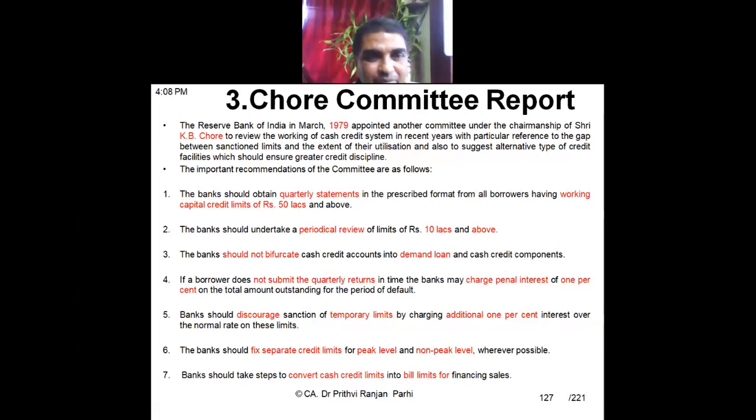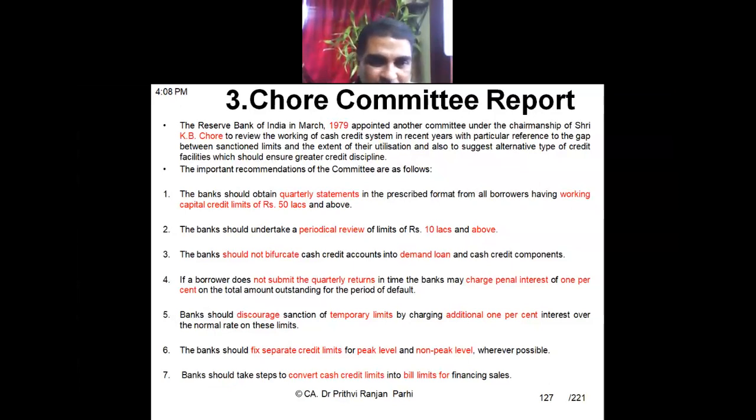If the borrower does not submit quarterly returns, the bank has to ask for these quarterly statements. If the borrower does not submit quarterly returns, then the bank may charge penal interest of 1% on the outstanding amount. So the borrower should be sincere to submit quarterly returns, and the bank can review it periodically. What is their sales position? What is their stock position? How much debtor is outstanding? All these things the bank can review by seeing.